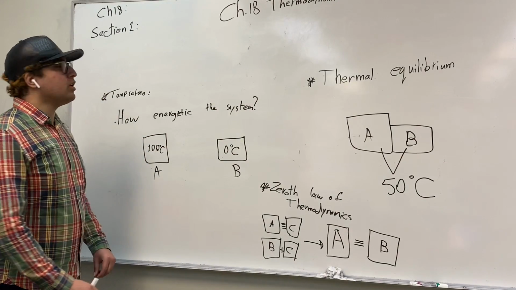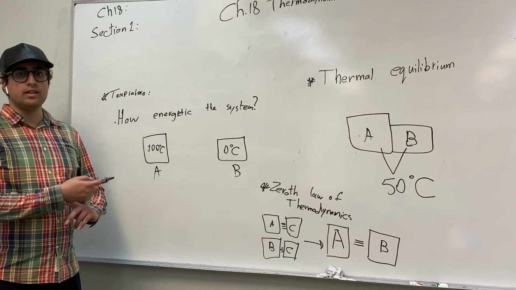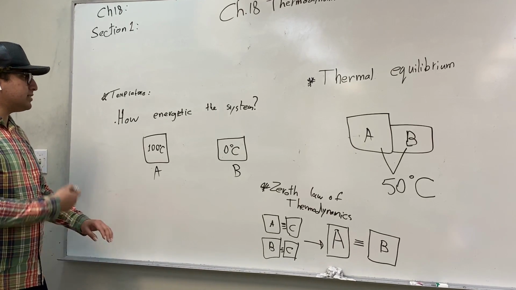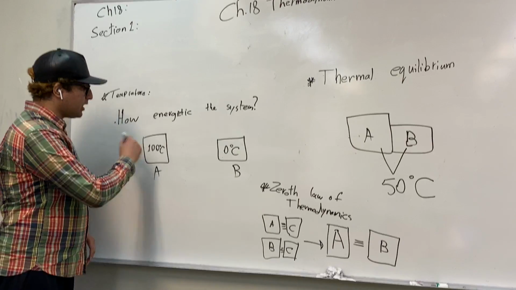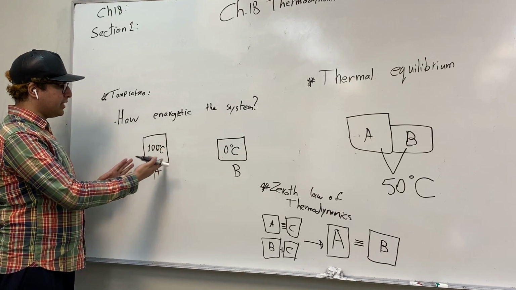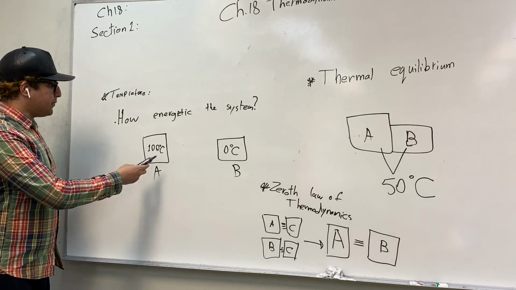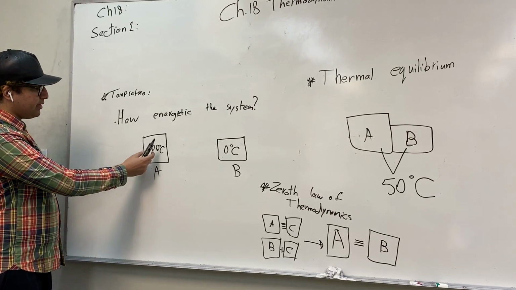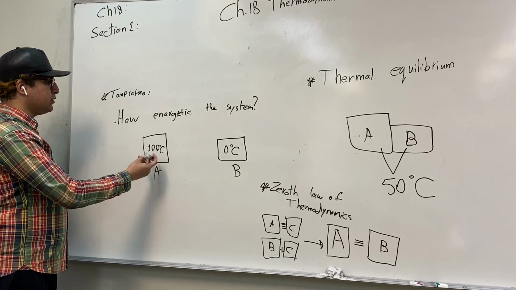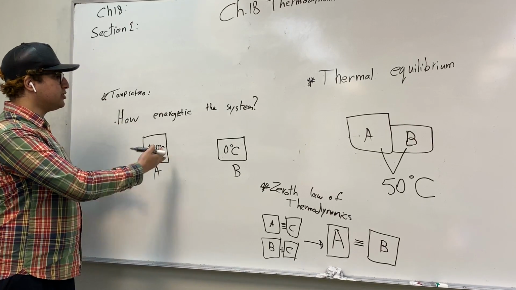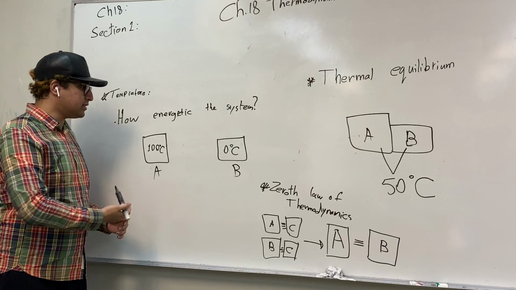All right, guys, so now we'll be discussing section 1 of chapter 18. So first, what is temperature? Temperature tells you how energetic the system is, or how much thermal energy we have in a system. The higher the number of the units, here we used degrees Celsius, the more energetic or hotter the system is.